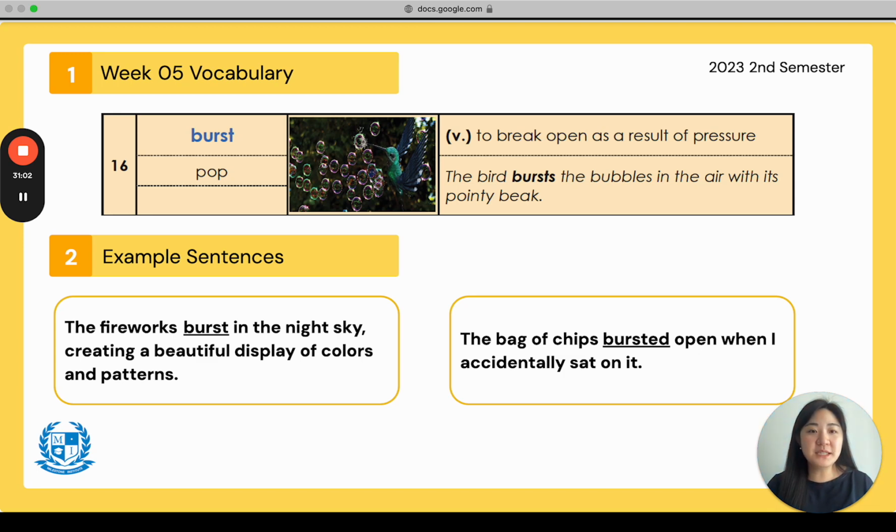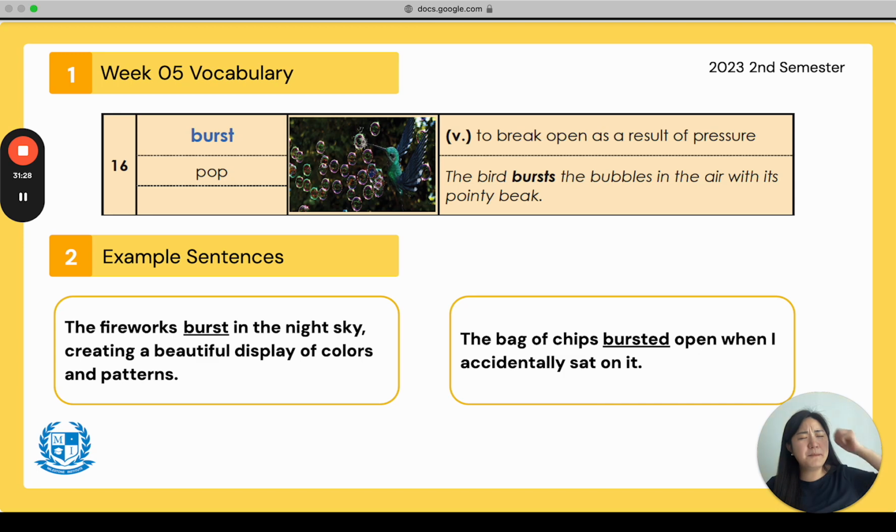The bird bursts the bubbles in the air with its pointy beak. So in this picture, there are some bubbles in the air, and the bird with its beak is popping the bubbles, meaning the bubbles are now gone. Repeat after me. The bird bursts the bubbles in the air with its pointy beak.